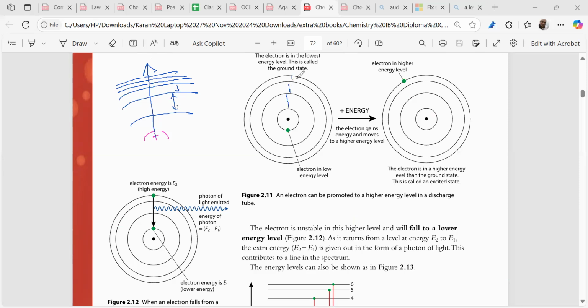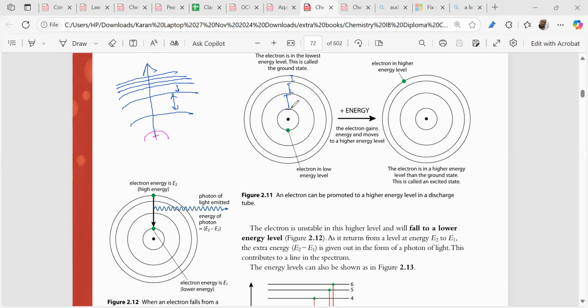Understood this thing? This concept is clear? The energy gaps will be closing down, right? Understood this part? The gaps close down. So it's a very important point we have to nurture.